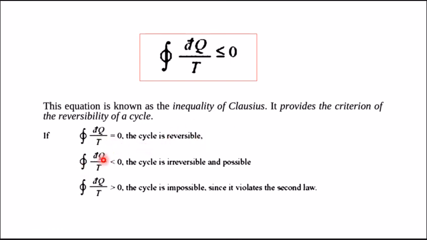If it is less than 0, then the cycle is irreversible and possible. This is our real or actual cycle. If the cyclic integral of dq by T is greater than 0, then the cycle is impossible and it violates the second law. So this is the equation of Clausius inequality. We will learn more about entropy in the next lecture.